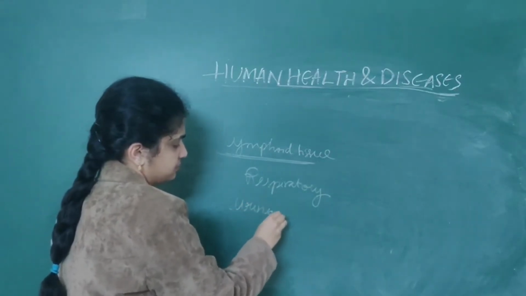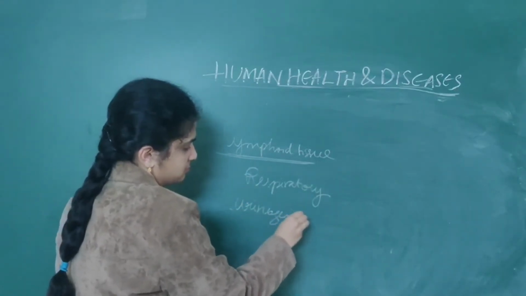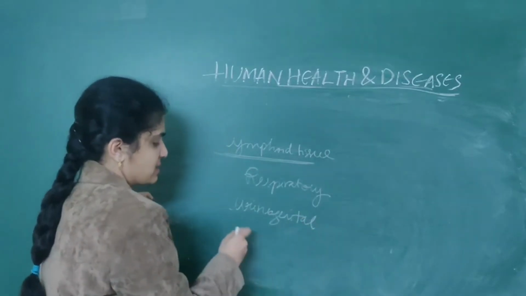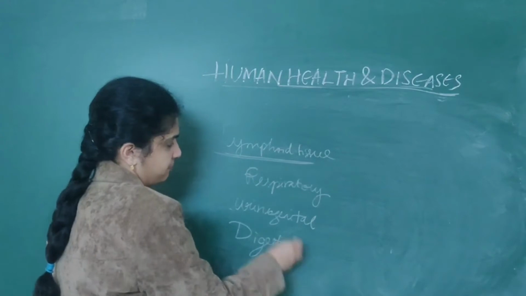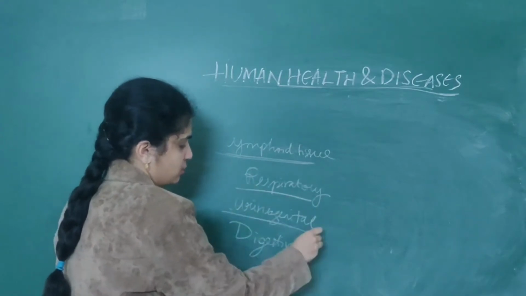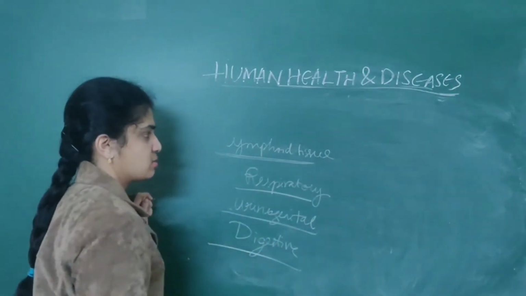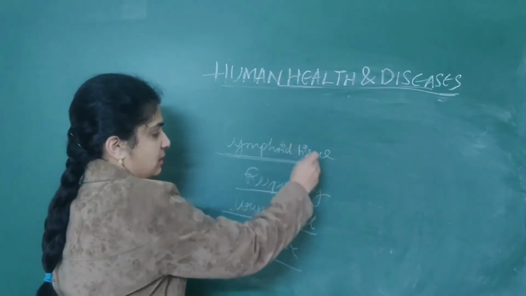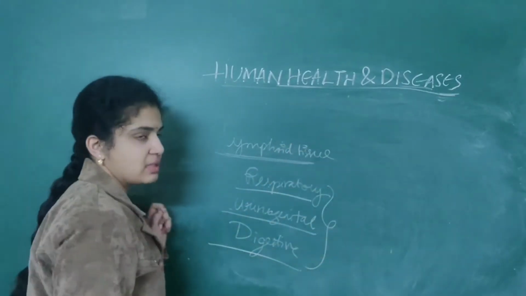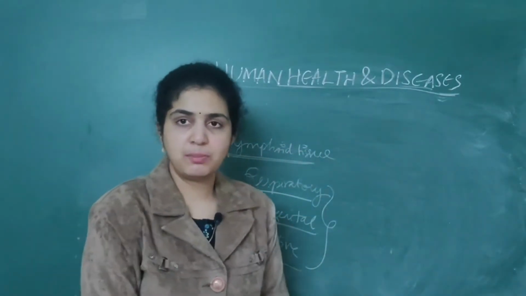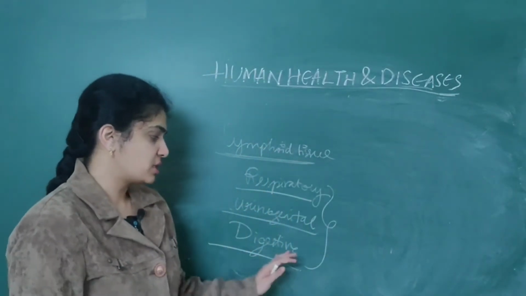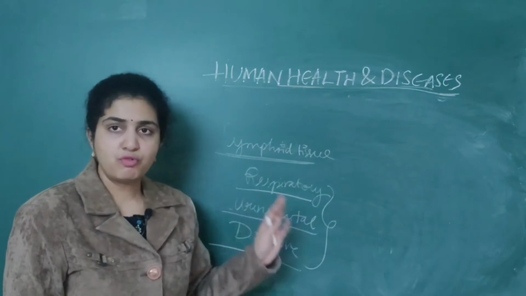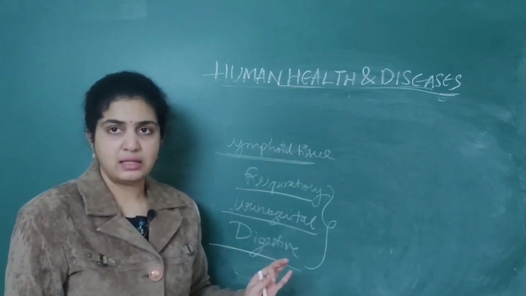In these three, this lymphoid tissue will play a very important role. In the respiratory, urinogenital and digestive tracts, this lymphoid tissue is present as a lining.